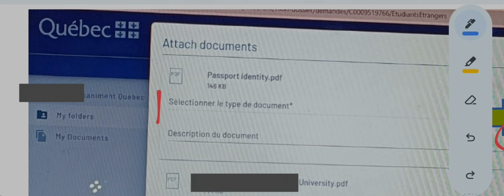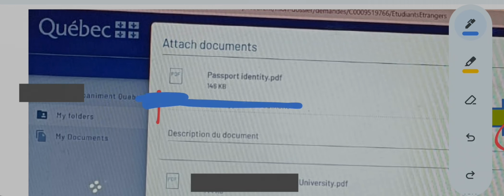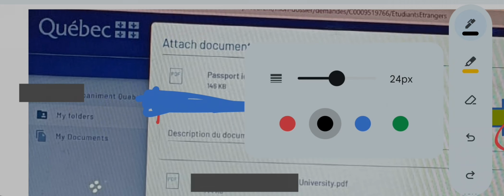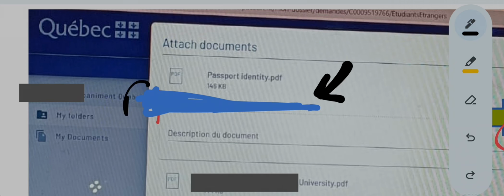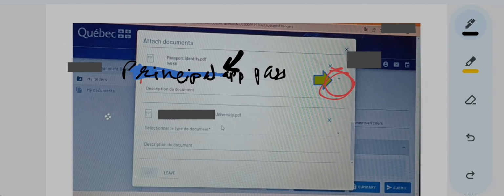After you have selected principal applicant's passport for the computer to see that it is your passport, this will not come. What will be written over here? Exactly. Principal applicant's passport.